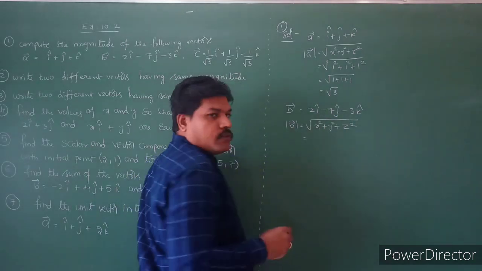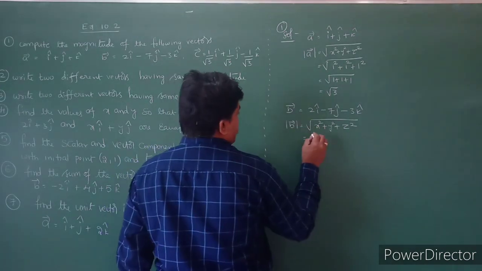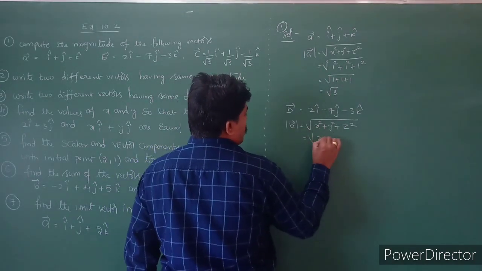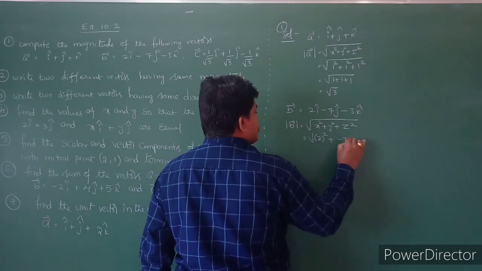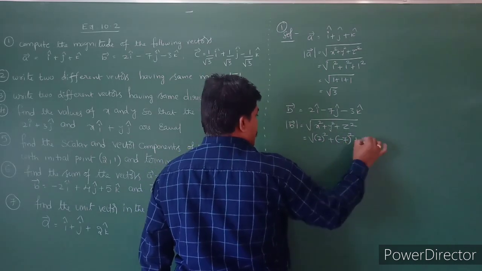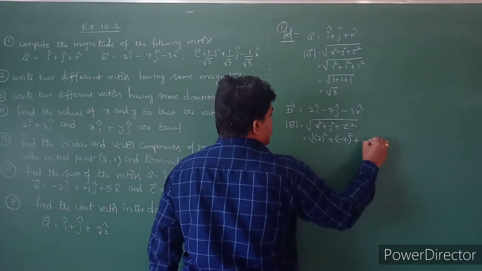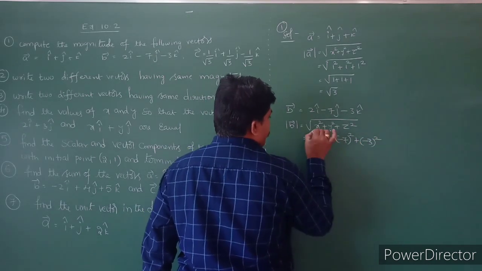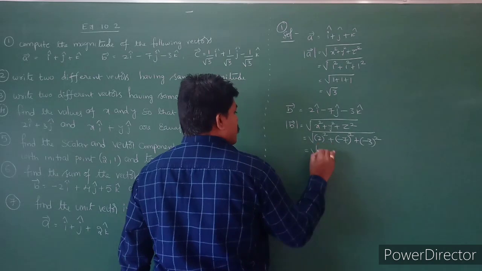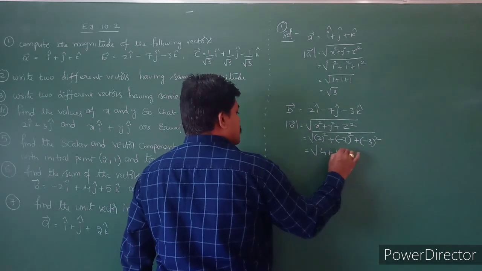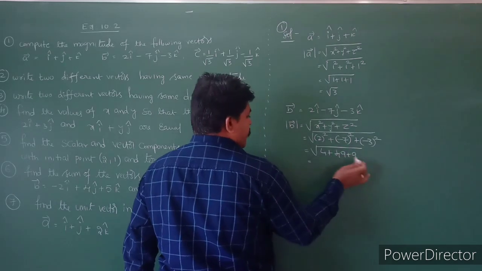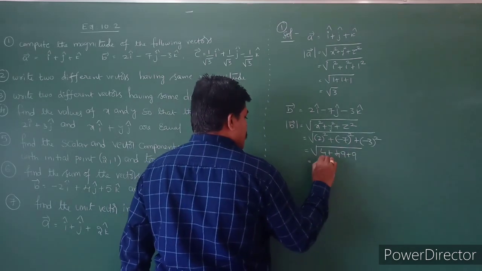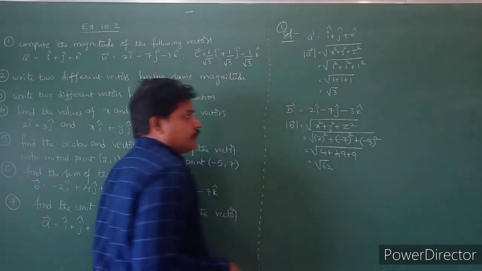That is equal to root of 2 square plus minus 7 whole square plus z value minus 3 whole square. So what happens? Square root of 4 plus 49 plus 9, that is 58 plus 4, which is nothing but root 62.